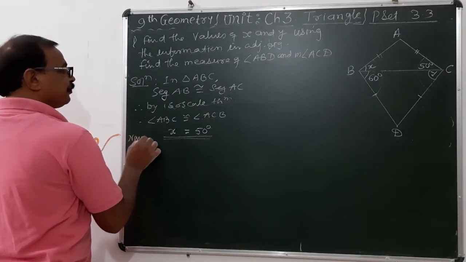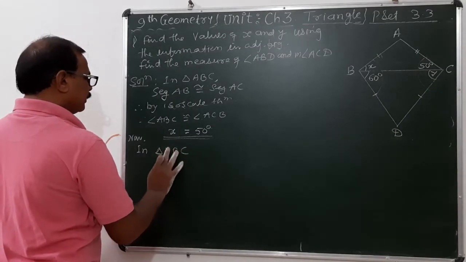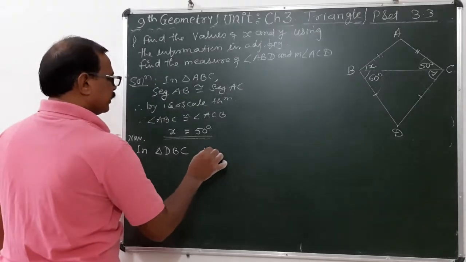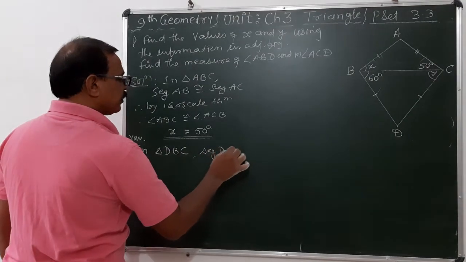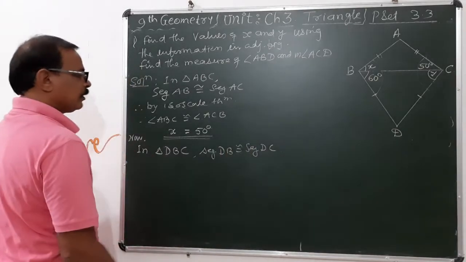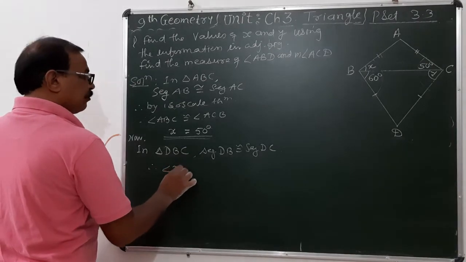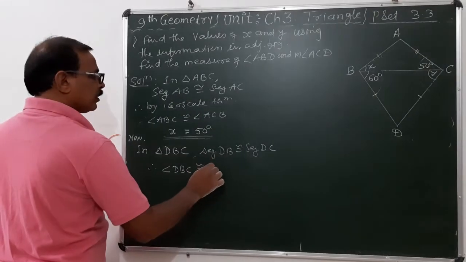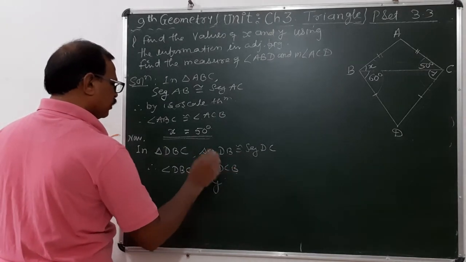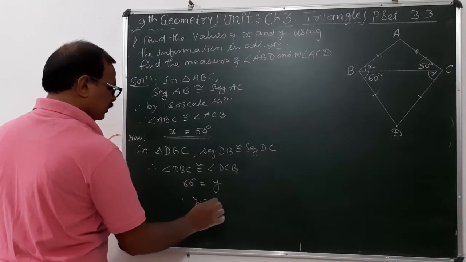Now in triangle DBC, segment DB is congruent to segment DC, it is given here, and therefore angle DBC is congruent to angle DCB. So this is the y angle, and this angle is nothing but 60 degrees, and therefore y is equal to 60 degrees.